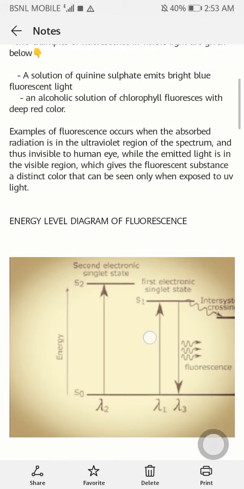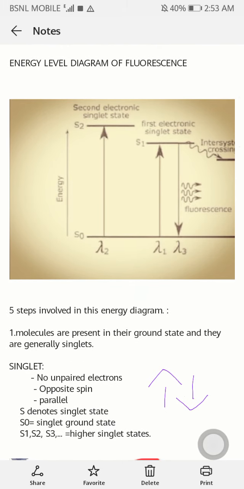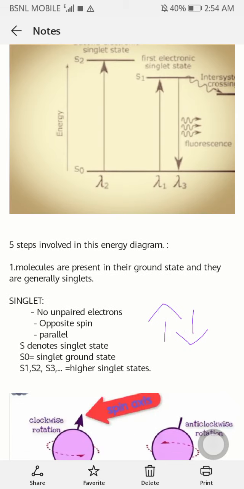Next we have the energy level diagram of fluorescence. I have divided it into 5 steps. The first step is that suppose a molecule is present in the ground state. The ground state of a molecule always possesses a lower energy state, so it will always be a stable state.